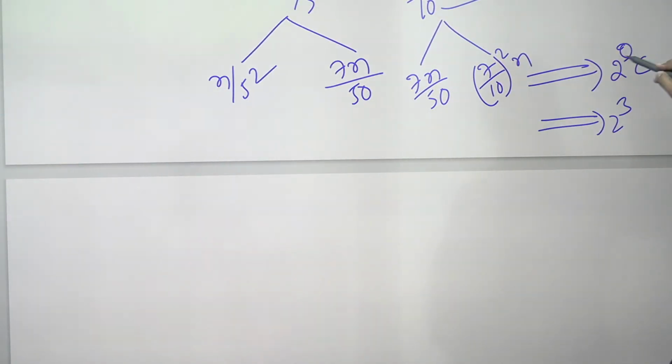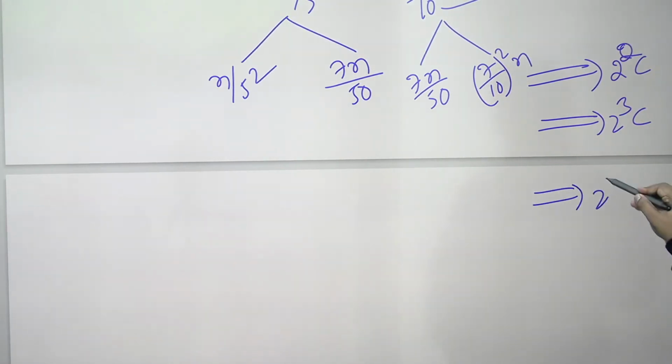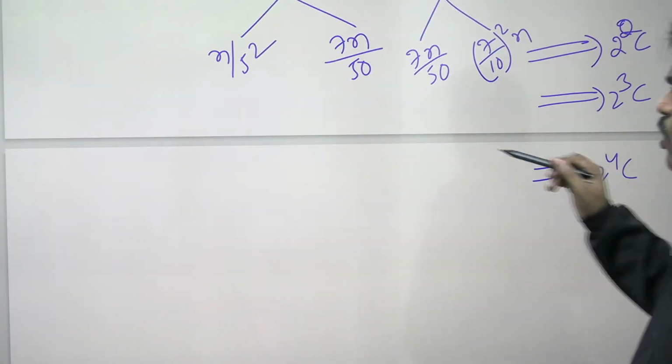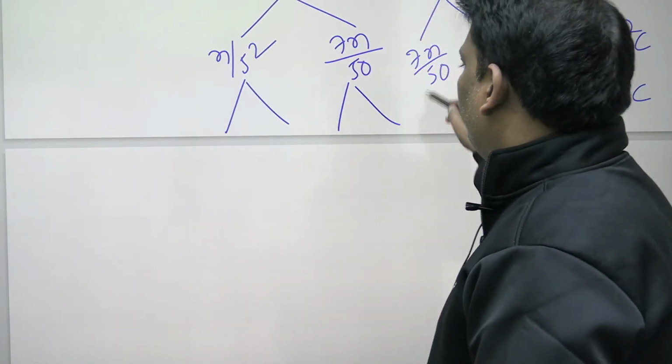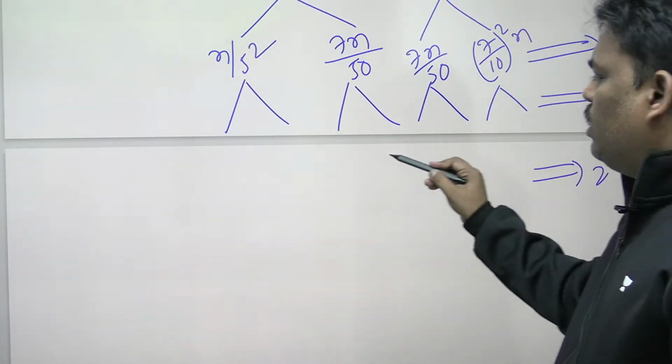It is the 2 square C. It is the 2 cube C. If you continue further, it will become 2 power 4 C. It will keep on expanding. Right? If you continue like this,